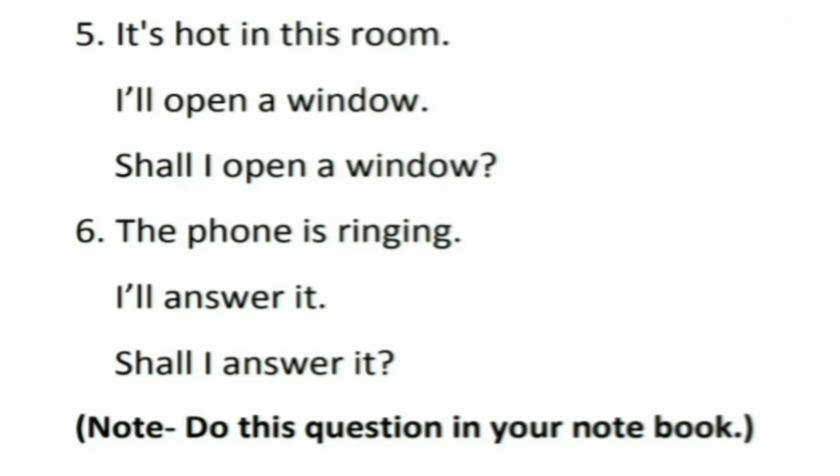My dear students, you can note some important points. According to the traditional use, shall is used with I and we. But now this use is considered old fashioned. The use of will has become common for all subjects. Shall is used with I and we in questions only to make an offer or a suggestion. My dear students, do these questions in your notebook.